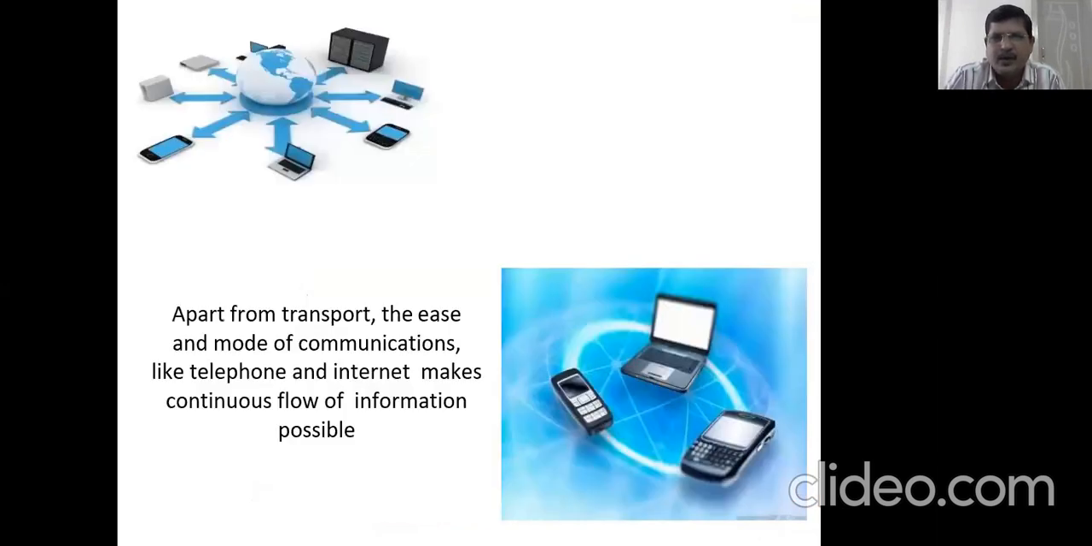Apart from transport, the ease and mode of communications like telephone and internet makes continuous flow of information possible. Today, if you want to buy any product or know about any product, immediately what are you doing? You are browsing the internet, getting all the information at your fingertips. How is it possible? It is possible through mobile phones and internet. So both we are using, and it is possible for us to know all the information.